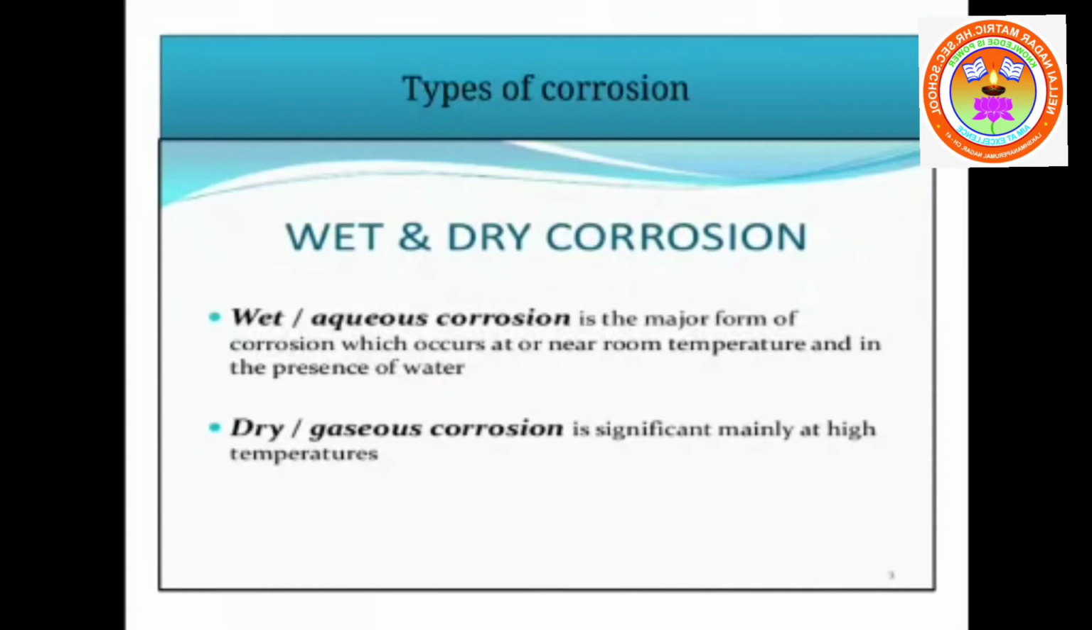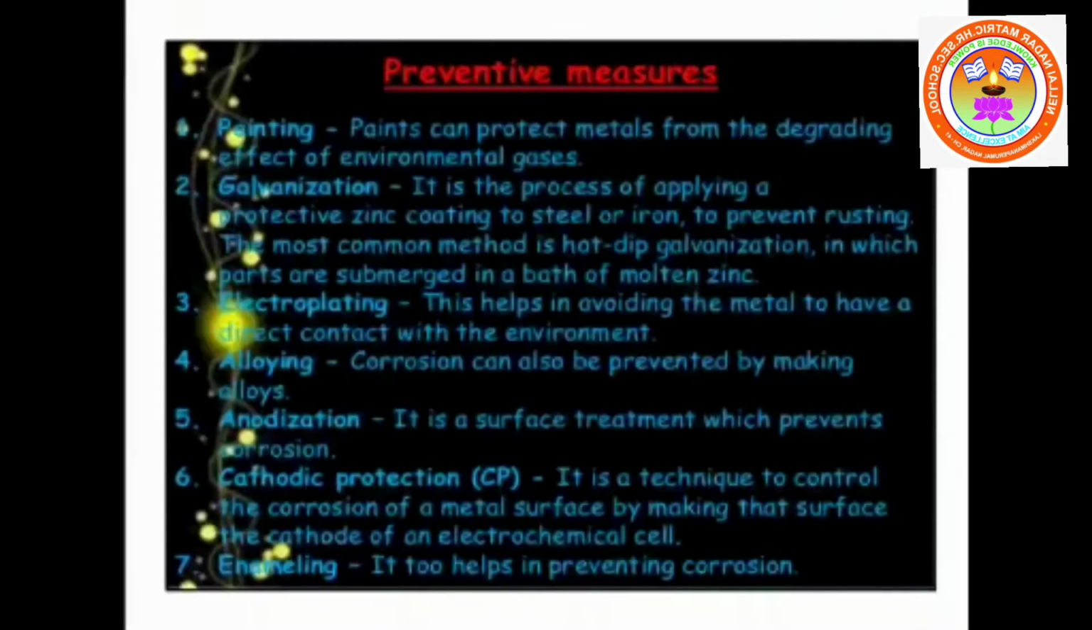The next one is the preventive measures for corrosion. How to prevent this corrosion? How to prevent these corrosions, wet corrosion and dry corrosion? The methods are alloying, and coating the surface of the metal. That may be galvanization, electroplating, anodization or cathodization. Cathodic protection or cathodization. Okay, children.